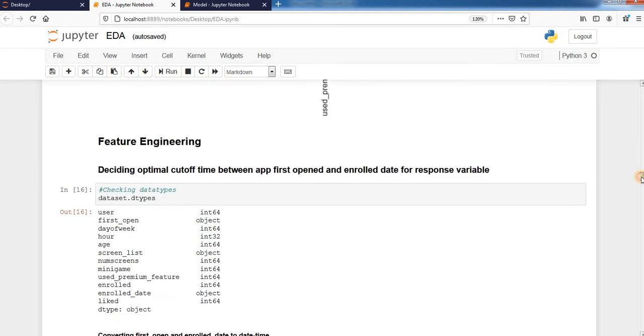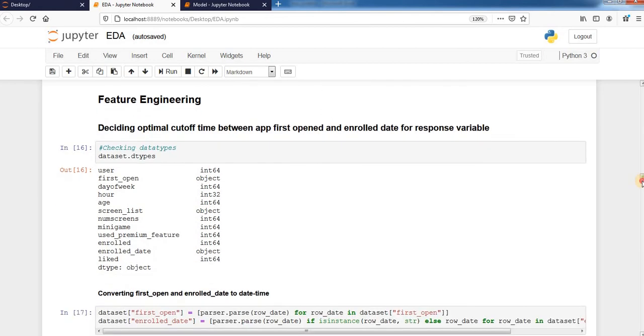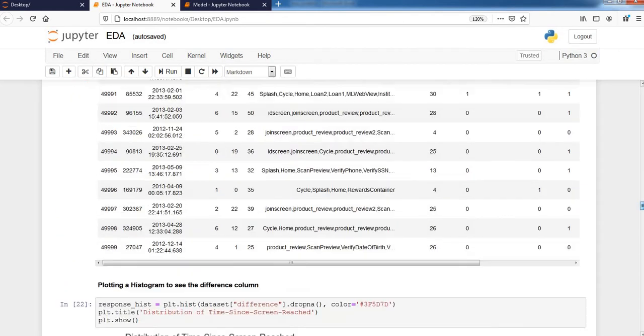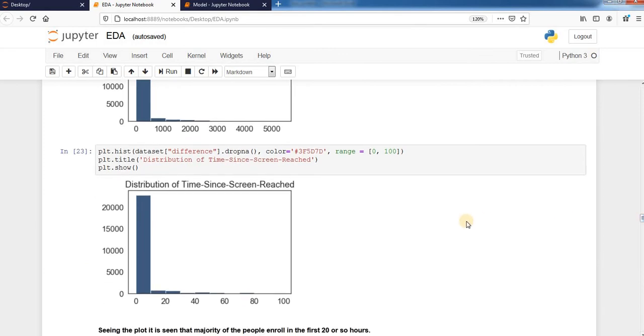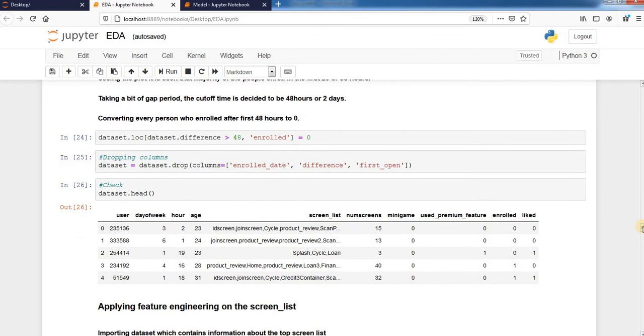After that was done, feature engineering was performed. We needed to decide a time as to till when we will consider if the person had enrolled for the premium membership or not. To do this, certain graphs were plotted and a timeline was decided. As you can see in this graph, the majority of the people enrolled within the first 20 hours. Thus, to give a bit more time, a deadline of 2 days or 48 hours was decided, and anyone who enrolled after that was removed.